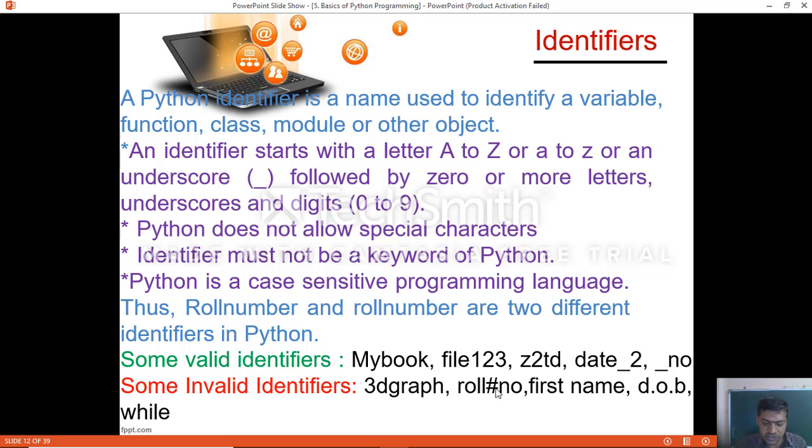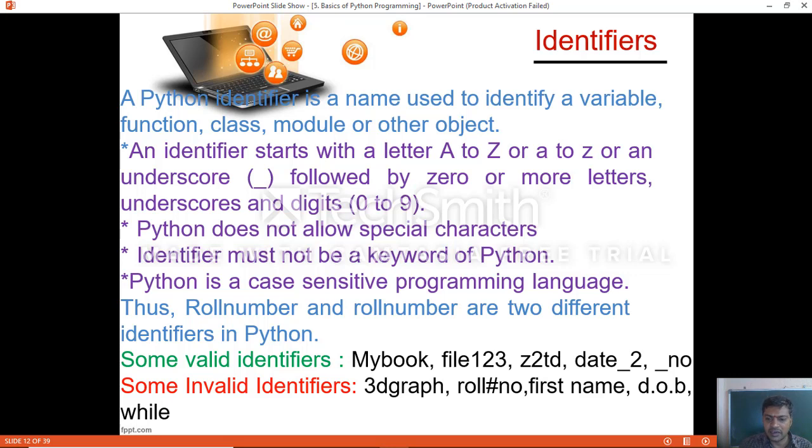Some invalid identifiers: 3D graph, roll number, first name. Here we used a special character, hash, which is used only to define comments in Python programming, and is also not a token in Python. Then first space name is invalid, because a space will not be treated as part of a variable name. Also d.o.b, date of birth, which we specified, and while.